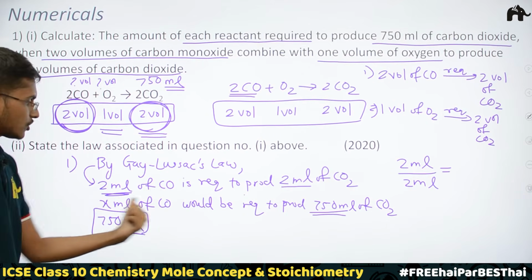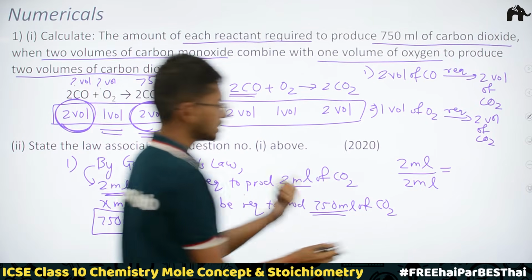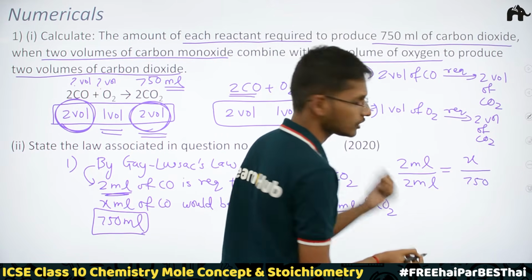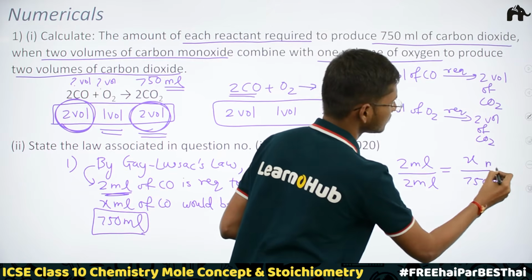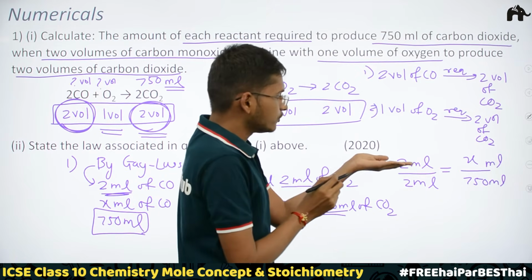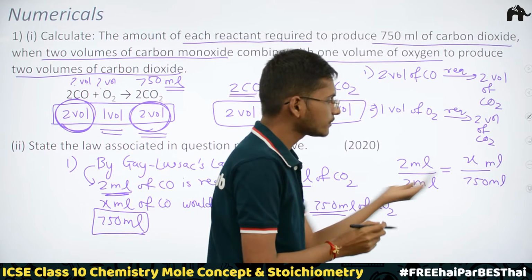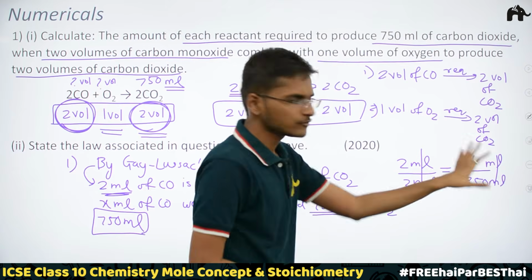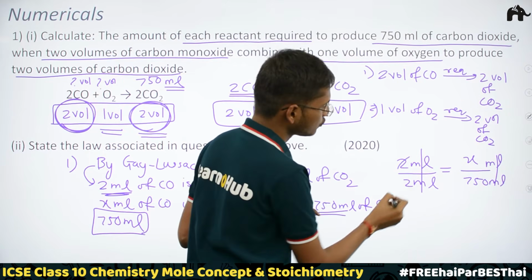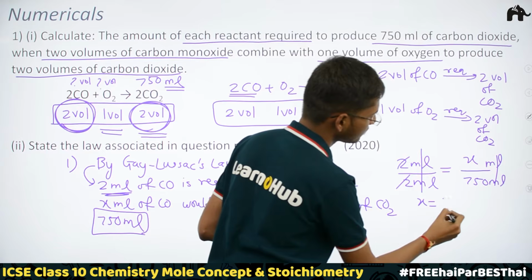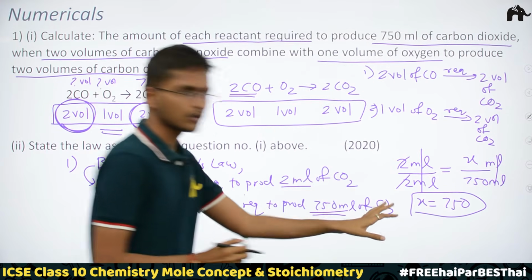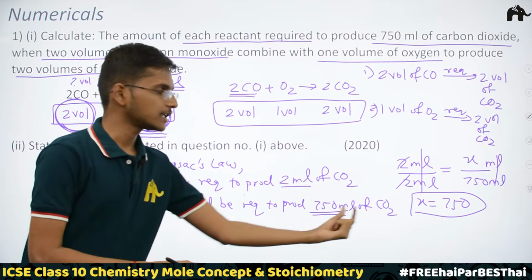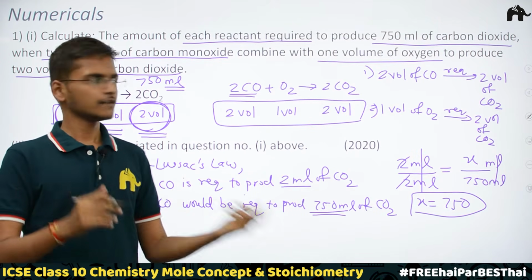Then x ml of carbon monoxide is required to produce 750 ml of carbon dioxide. The terms in the numerator are of carbon monoxide, the terms in the denominator are of carbon dioxide. Now I would cancel out all the mLs because I'm going to find the value of x simply. 2 is also cancelled, so x is equal to 750. So 750 ml of carbon monoxide would be required to produce 750 ml of carbon dioxide. Very simple, we got our first answer.